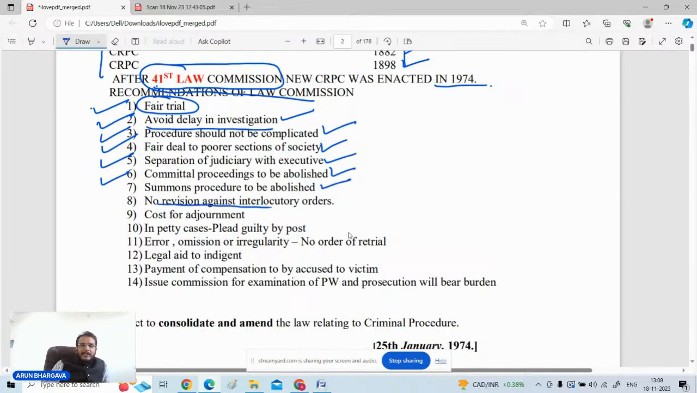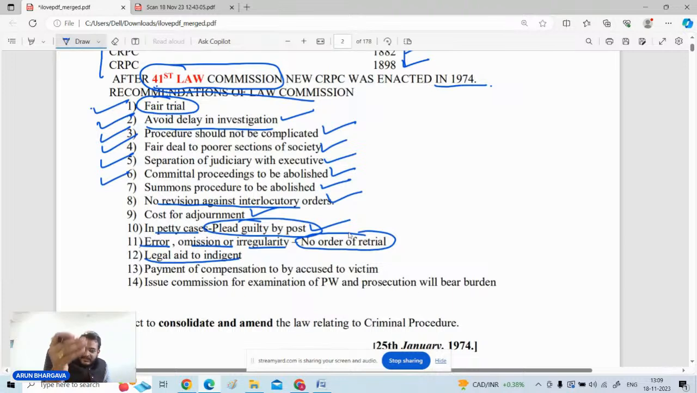There is no revision against interlocutory orders. Cost for adjournment is there now. In petty cases, the option of pleading guilty by post is available. For errors, omissions, and irregularities, no order of retrial can be made. So these are the basic things which were required to be incorporated in the Code of Criminal Procedure, and accordingly in the CRPC which we read now, all of these things are implicit.